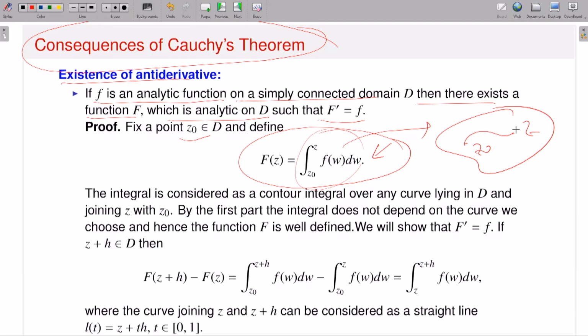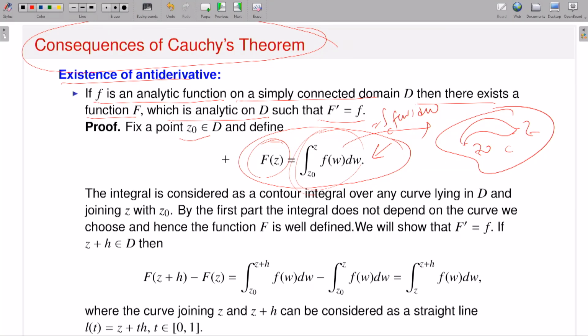It says take any contour C. This is nothing but the integral over C of f(w) dw. That's it. Since my function is analytic and D is simply connected, whatever contour I take starting from Z0 and ending at Z will give you the same value, as I just discussed by the Cauchy-Goursat theorem. So this kind of object makes sense. For each Z it will give you a single value. Therefore capital F is well defined.